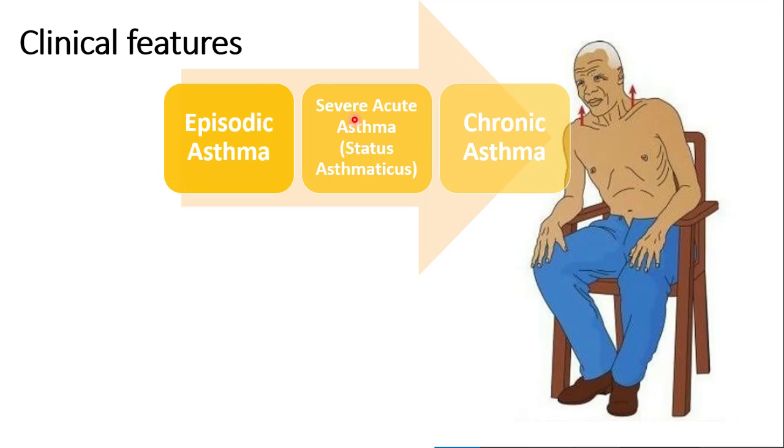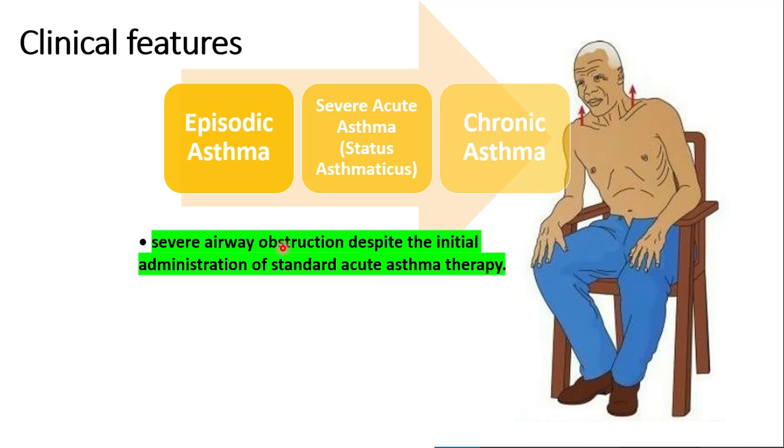The next one is severe acute asthma, which is now known as status asthmaticus. Now, this is a life-threatening form of asthma, and it is characterized by severe airway obstruction despite the initial administration of standard acute asthma therapy. So, symptoms such as severe dyspnea, which is breathlessness, and unproductive cough persist despite initial treatment with medication.